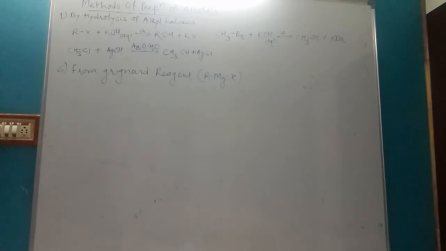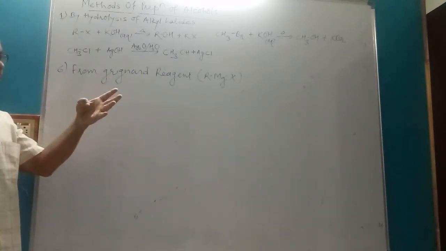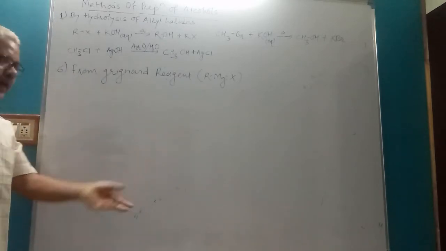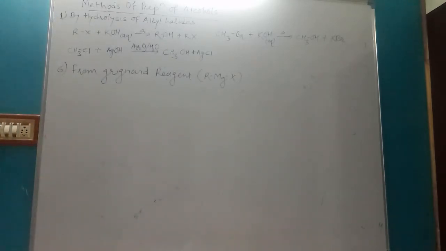The compound on hydrolysis gives corresponding alcohol. In this case, formaldehyde will give primary alcohol, other aldehyde will give secondary alcohol, whereas ketone will give tertiary alcohol.